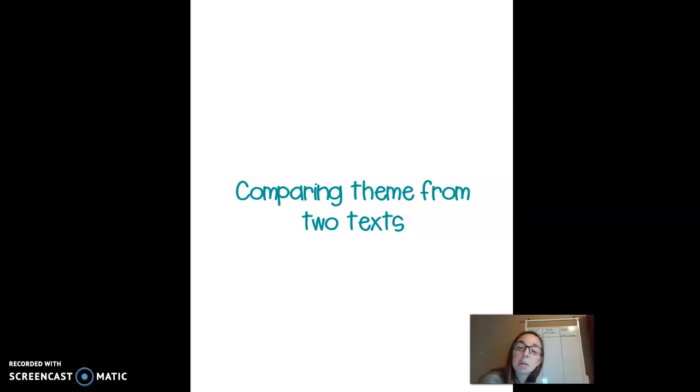So, when comparing two texts together, often when we compare and contrast, we use a Venn diagram. I have a different kind of Venn diagram up here on the board. It's more of a double T chart. One side is for passage one, Discouraged. One side is for passage two, the little sunflower. In the middle is where we're going to write common themes or things that we noticed from both stories.